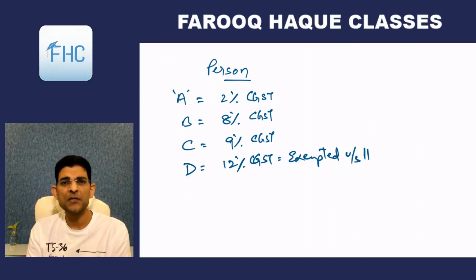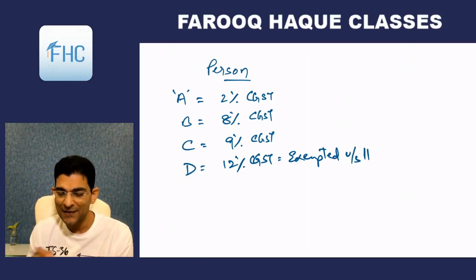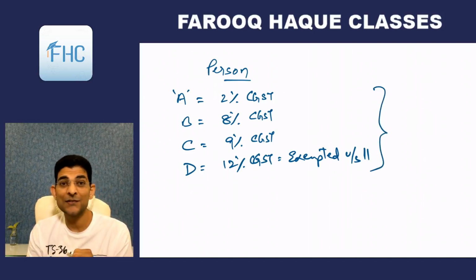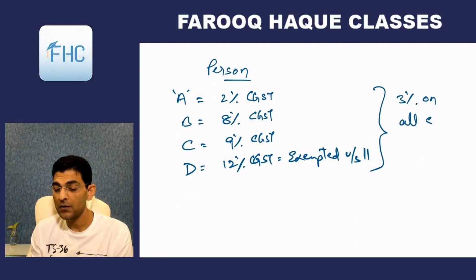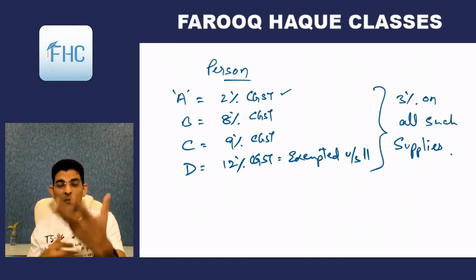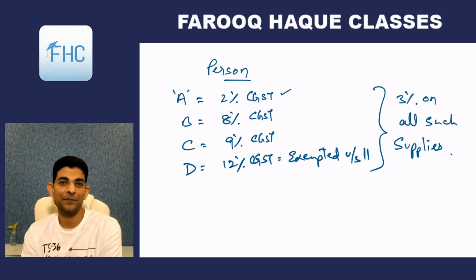And so on and so forth. So you may be supplying different goods. Now, if you opt under this notification 2/19, you will pay tax on all these goods or services, as the case may be, at the rate of 3%, including the exempt supply, including the supply which was normally chargeable at a lesser rate.